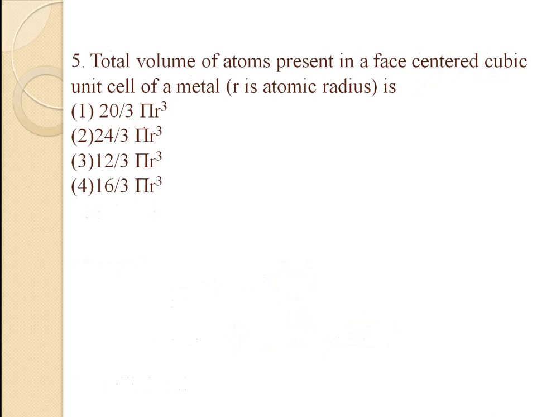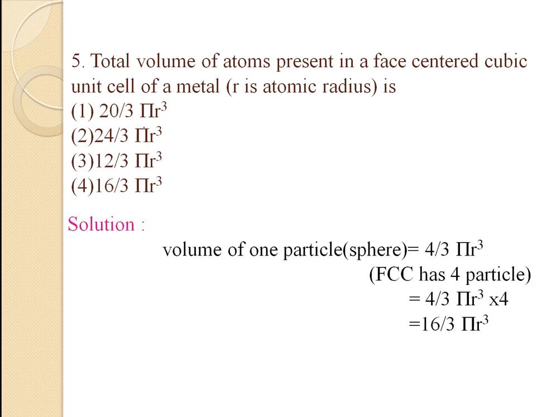Next question is, the total volume of atoms present in a face centered cubic unit cell of a metal, where r is the atomic radius. The options are 20 by 3 pi r cube, 24 by 3 pi r cube, 12 by 3 pi r cube and 16 by 3 pi r cube. We consider the particle as a sphere.